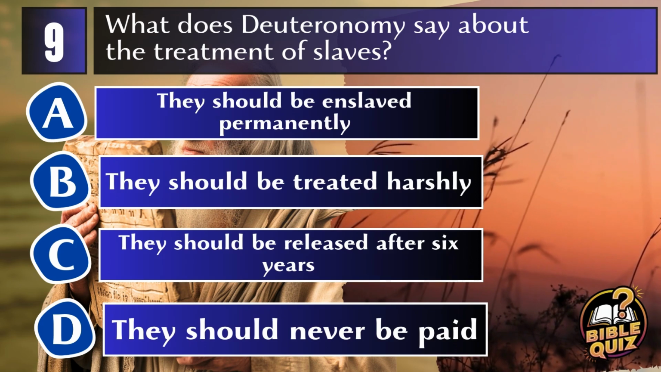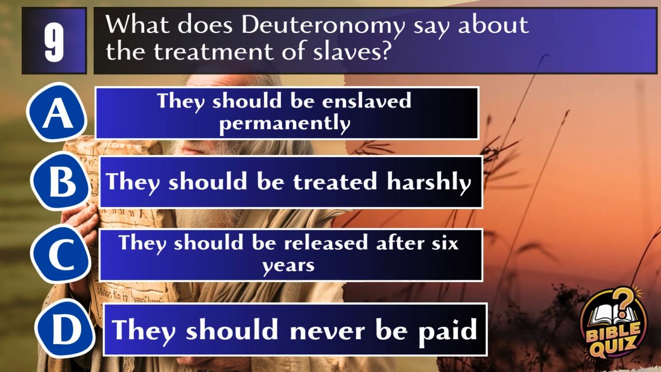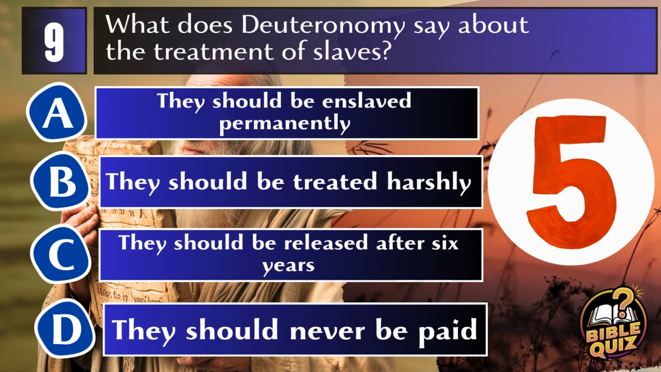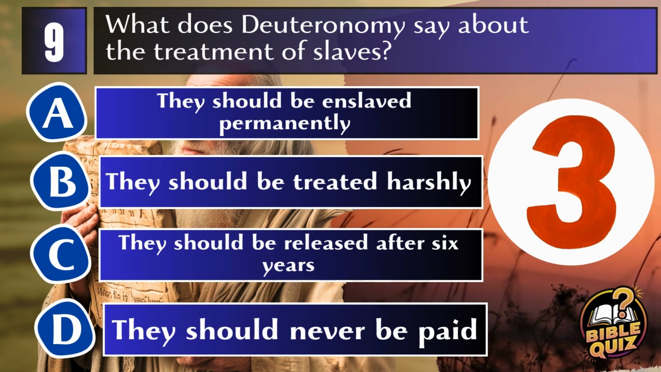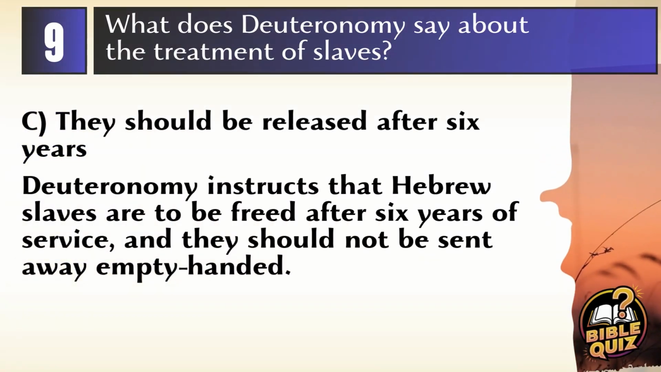B. They should be treated harshly. C. They should be released after 6 years. D. They should never be paid. Answer: C. They should be released after 6 years. Deuteronomy instructs that Hebrew slaves are to be freed after 6 years of service, and they should not be sent away empty-handed.